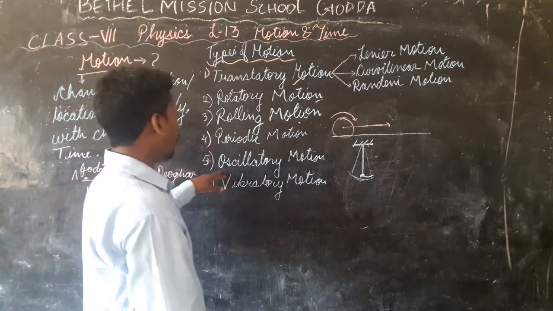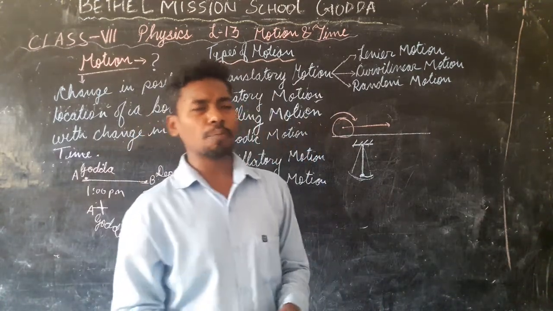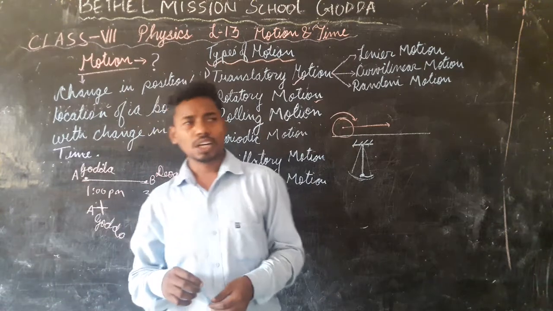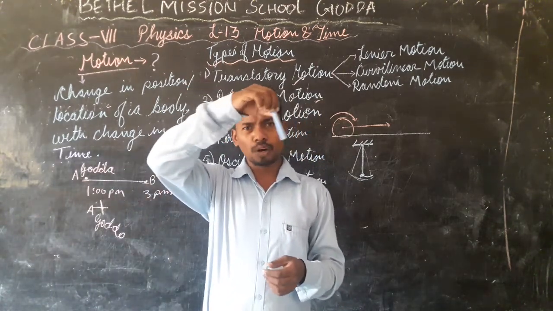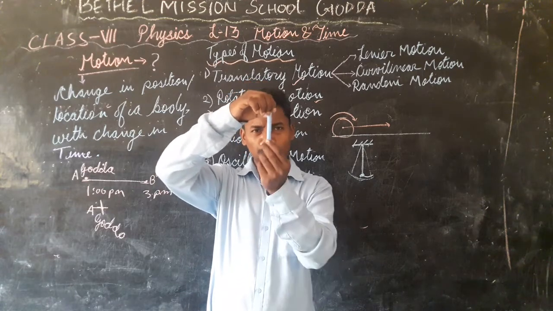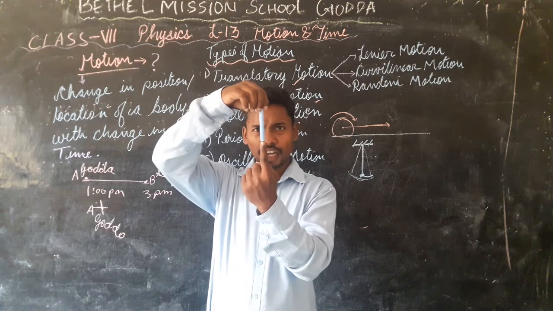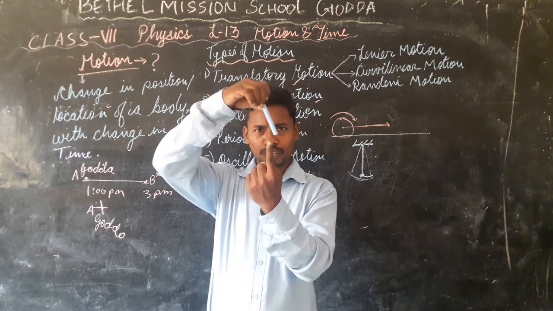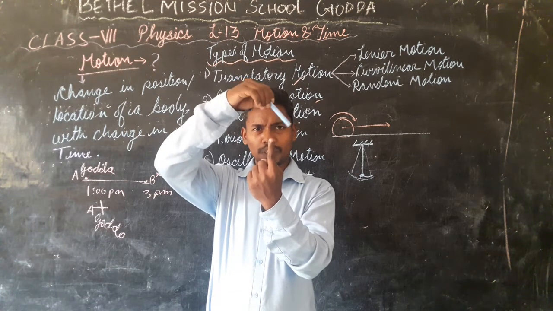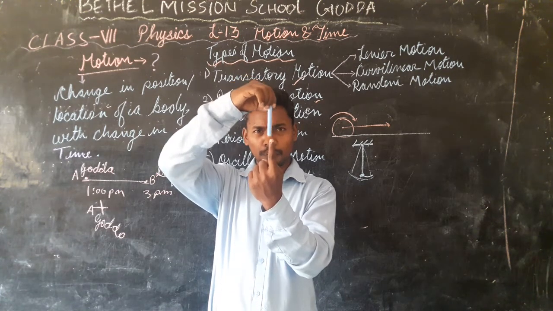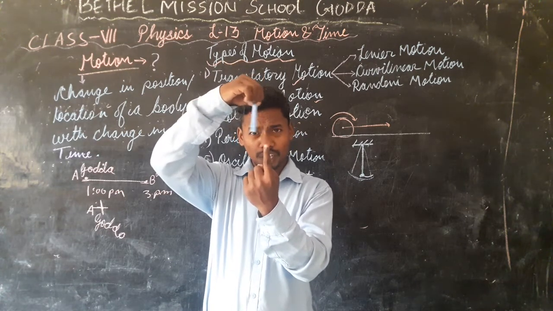Okay. Then we have oscillatory motion. Oscillatory motion is the type of motion in which objects move to and fro about a mean position. For example, if this is the mean position, my finger is the mean position on this chart, it will move like this, then it will move. So you can see that the object is moving to and fro, sometimes right, sometimes left, about the mean position. Mean position means a fixed position, and it will move about that in this manner.